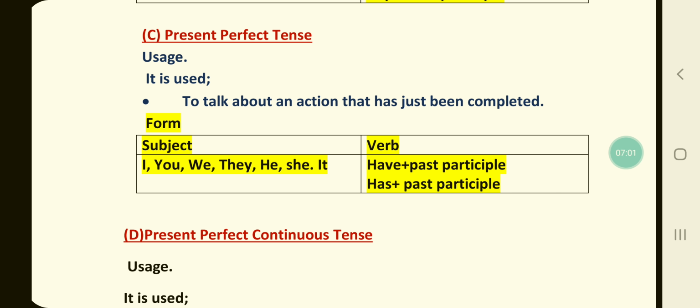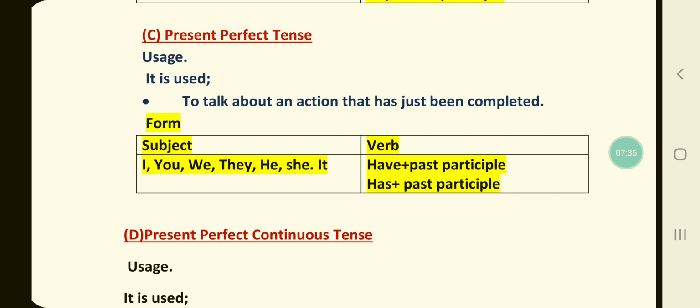Similarly, children, it can also be used with adverbs like already, often, recently, yet. For example, she has not replied to my letter yet. I have already read this novel. Now children, the form: the subject is I, you, we, they, he, she, it, but again the verb form will be have plus past participle or has plus past participle.